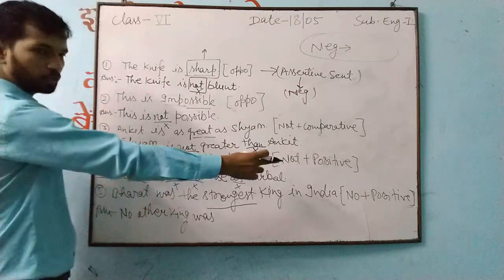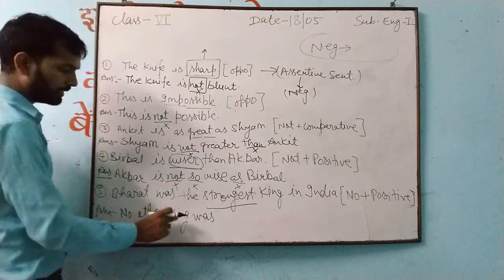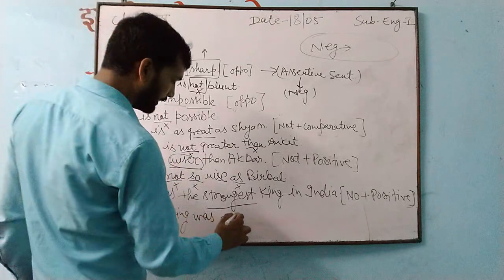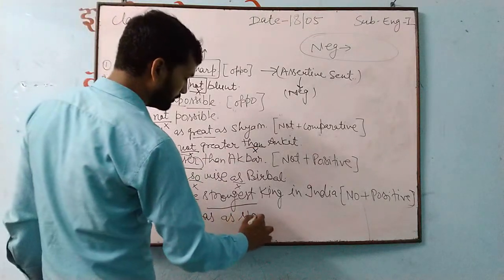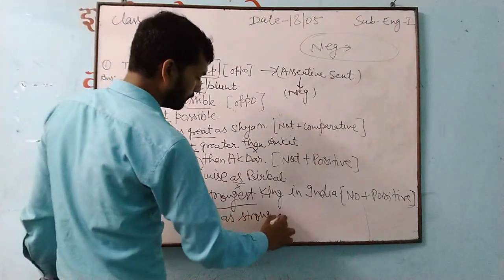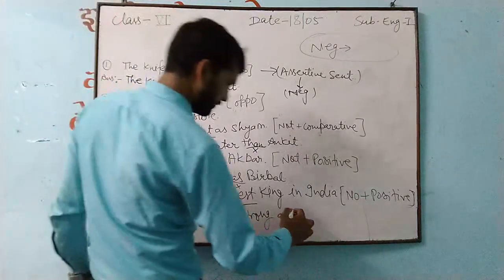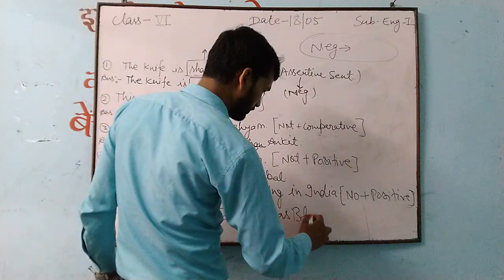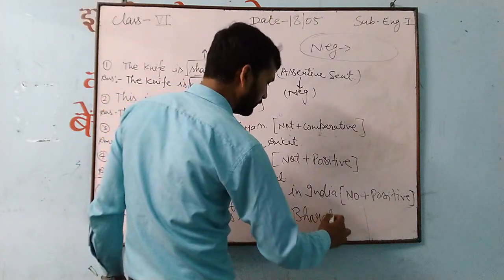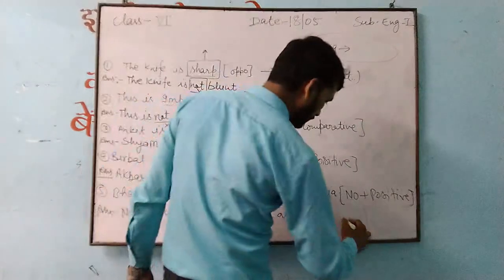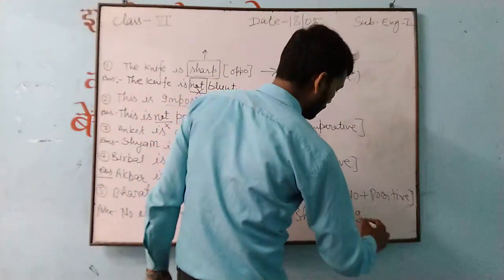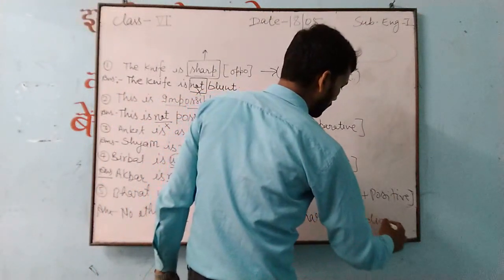Positive degree, because already it is mentioned. No other king was as strong as Bharat. Where? In India.